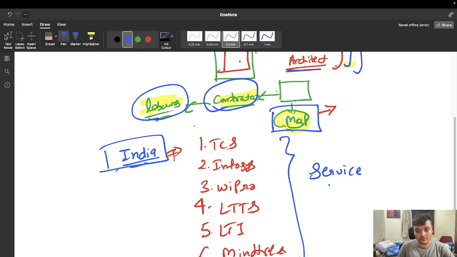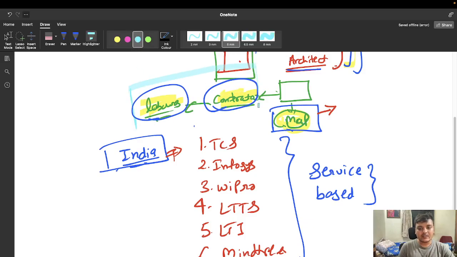So they are not product based, they are service based companies, all of them. Okay. So can I say that these people had provided a service, right? These laborers and contractors together had provided a service, right? Because they have followed the same structure of map. They did not use their own brain, right? Similarly, that is the reason they had not generated a lot of money, right?